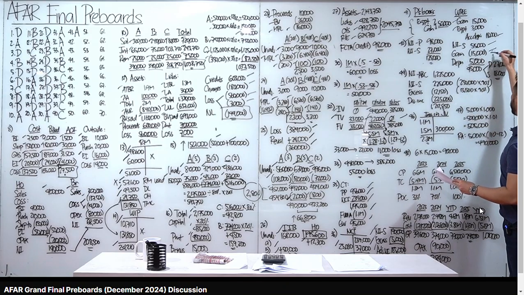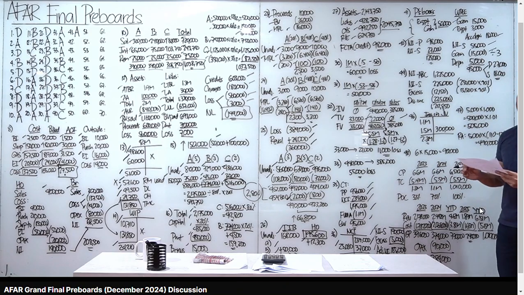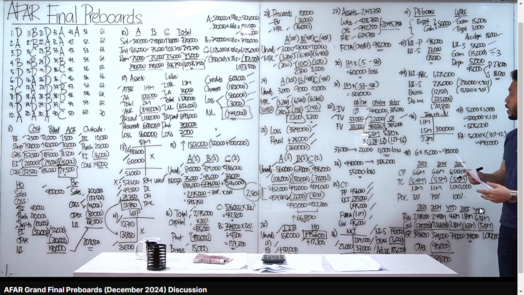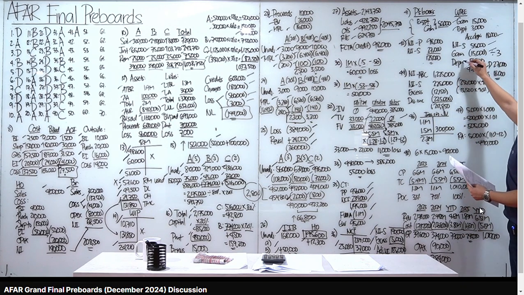15,000, i-divide ko siya by 3. Sir, bakit by 3 yung useful life? Kasi ang original useful life ay 5 years. Nakalipas na yung 2 years. Tama? 2022 binili, 2024 binenta. Ibig sabihin, ang remaining life ay 3 years. 15,000 divided by 3, 5,000 yan.